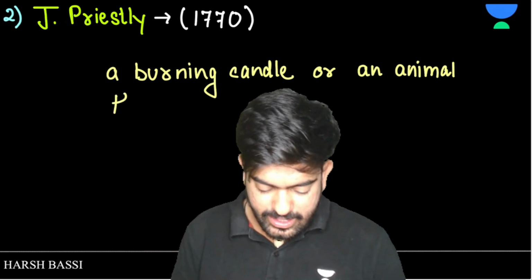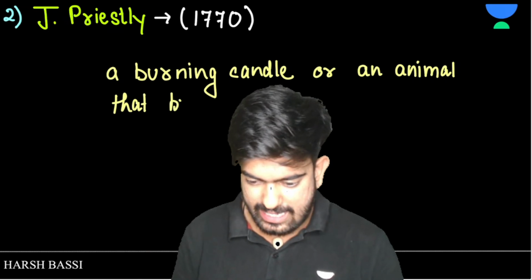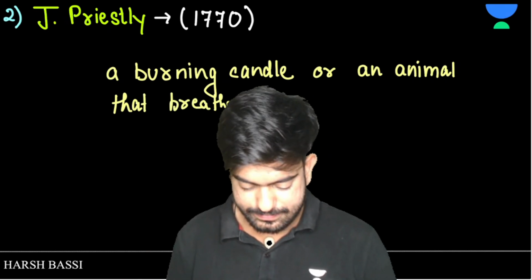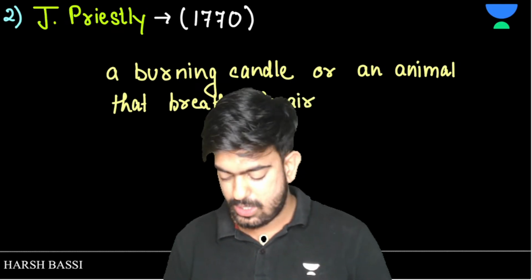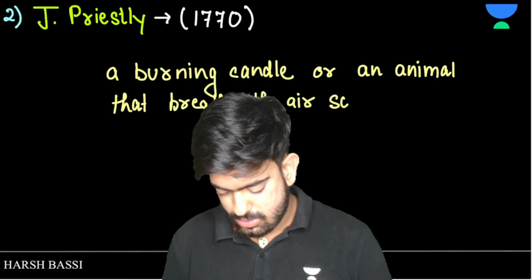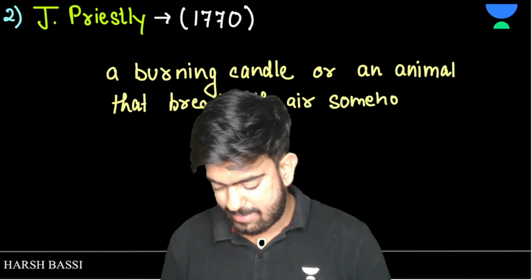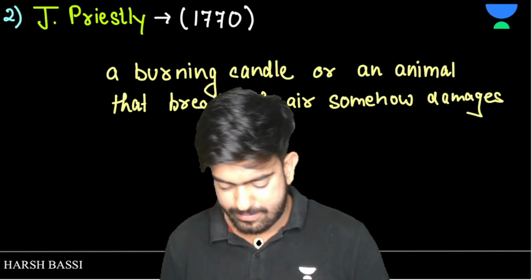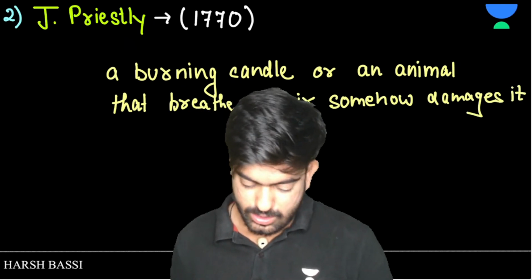Animal that breathes the air, that breathes the air, right, somehow damages it, somehow damages it, right, somehow damages it.